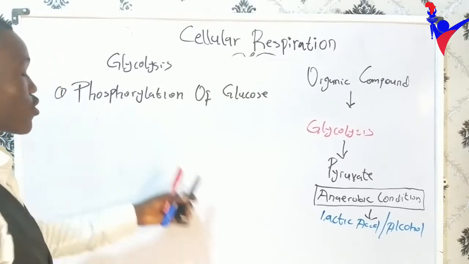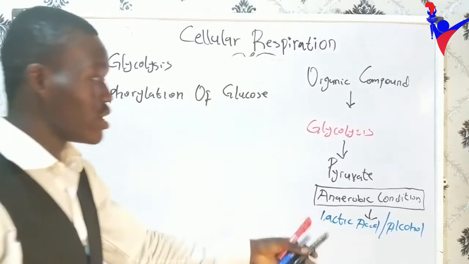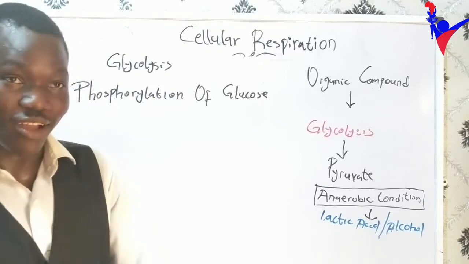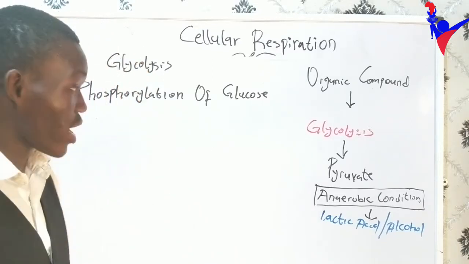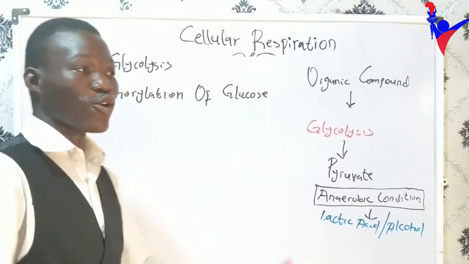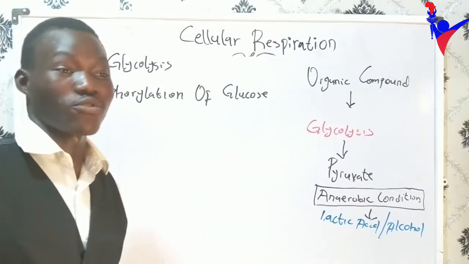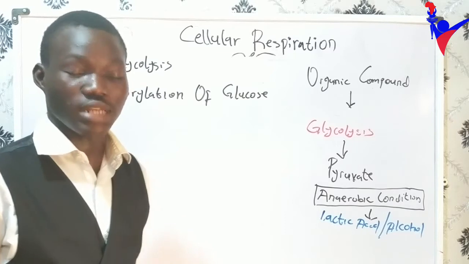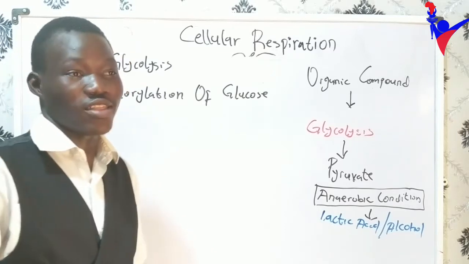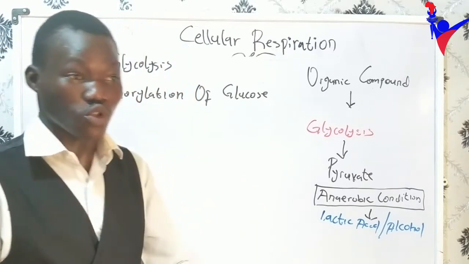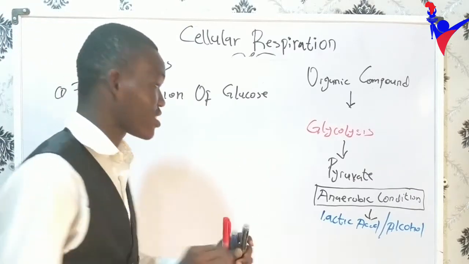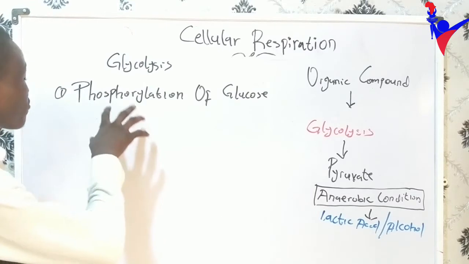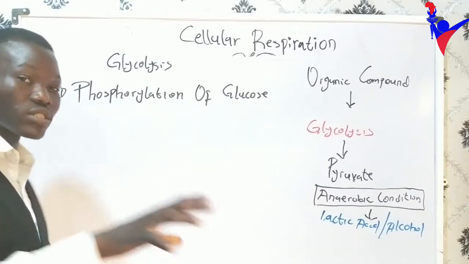I said glycolysis occurs in the cytosol, and glucose has already entered the cell, so there's a high probability that it can also leave while it is breaking down. And imagine if glucose leaves the cell while it is being broken down, then ATP will not be formed. And if ATP is not formed, your body will not have energy. If your body does not have energy, you will not be watching this right now. Maybe you'll be asleep, but you have energy. That's why the first thing that needs to happen is to keep the glucose in the cell.